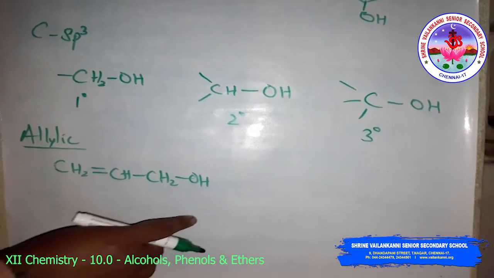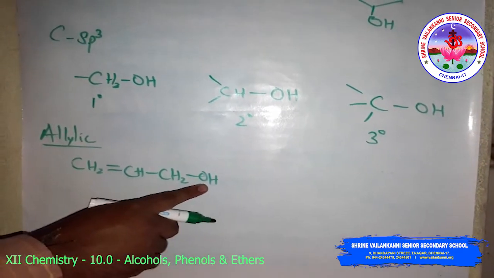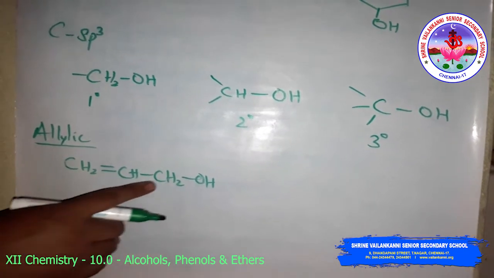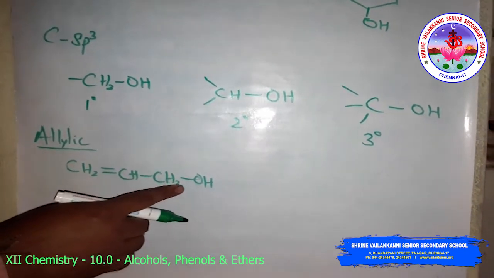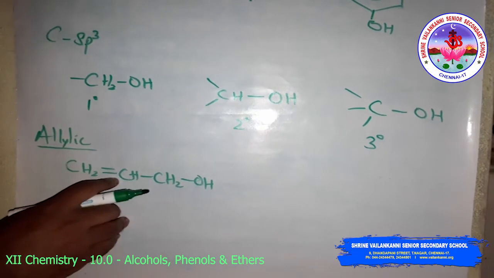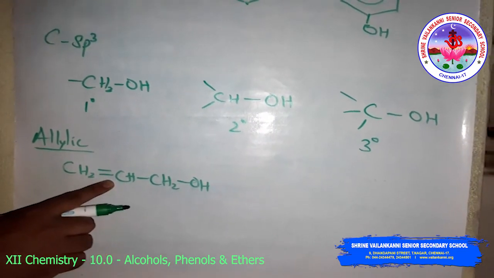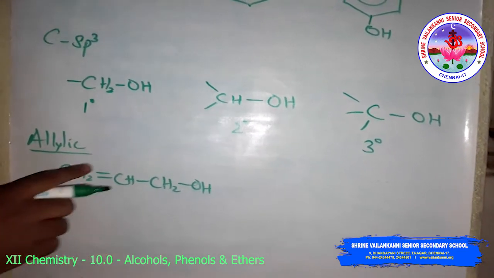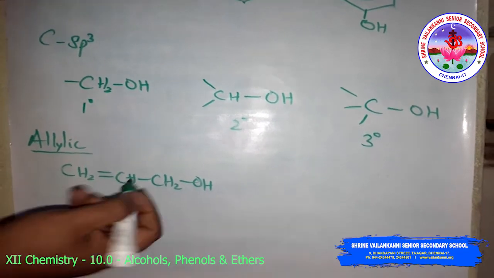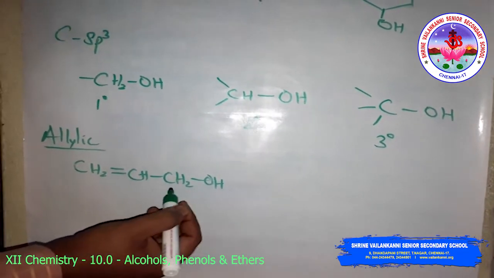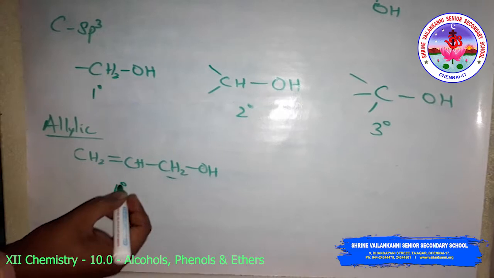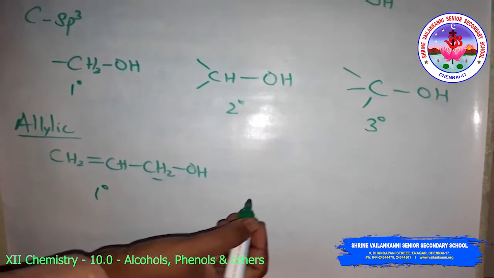Look at this, the OH group is attached to an sp3 hybridized carbon atom next to the carbon-carbon double bond. So this is called an allylic compound. Here the OH group is on a CH2 unit. So the allylic compounds can be primary and secondary.